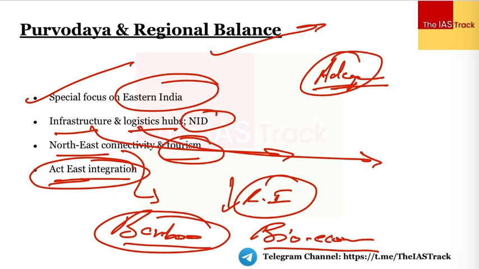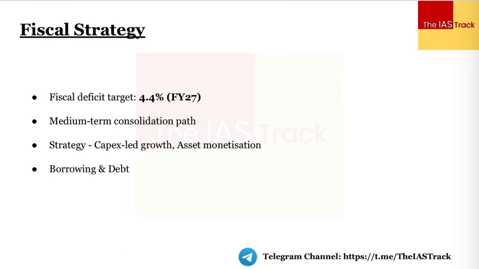Act East is primarily for the countries on the eastern side of India, right? But we'll make sure that the northeastern states are also well integrated in this particular integration, because they serve as the corridor to the eastern countries. We have Myanmar, Thailand, Laos, Cambodia, Indonesia, so many of these Southeast Asian countries. So the northeastern states would act as a corridor, and therefore we'll have to focus adequately on Act East linkage. Next, we have the fiscal strategy.